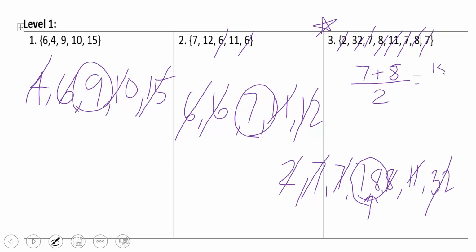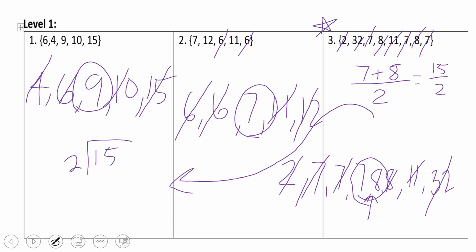Well, 15 divided by 2. I can do some long division here. Sorry, teammates. I'm going to move over this way. I'm going to say, okay, how many times does 2 go into 15? Well, it goes in 7 times, okay? And then I have a remainder of 1, but I don't want a remainder, so I'm going to put that decimal in. Bring it down here.